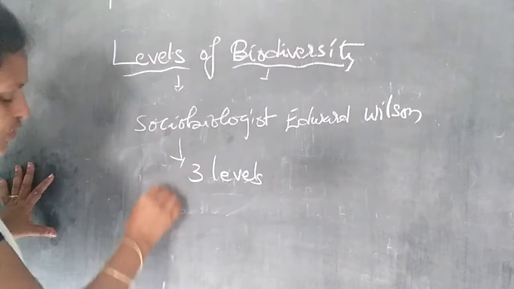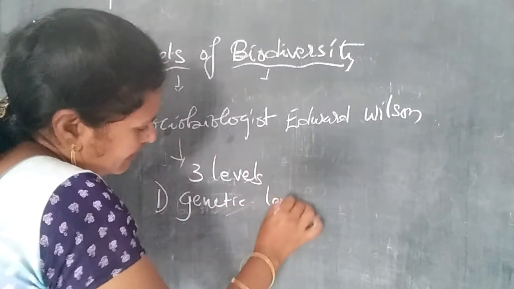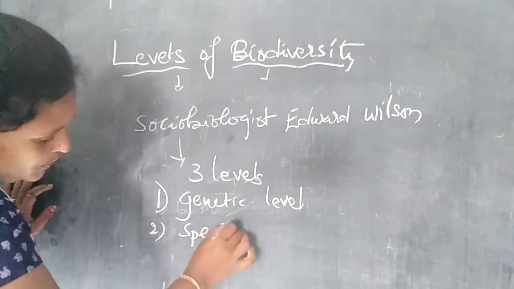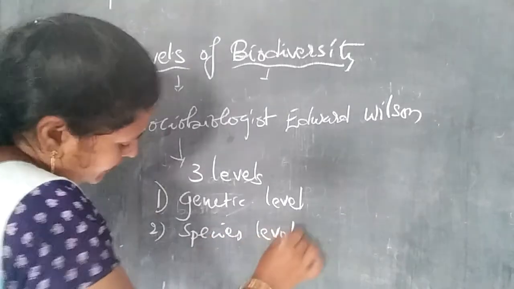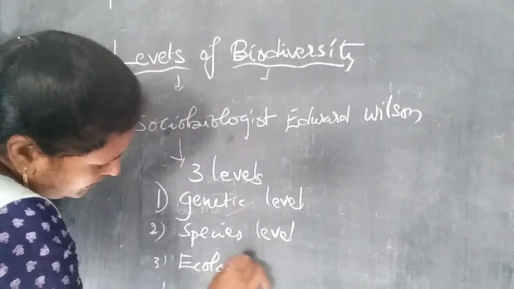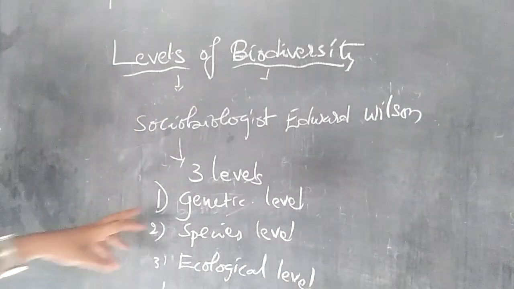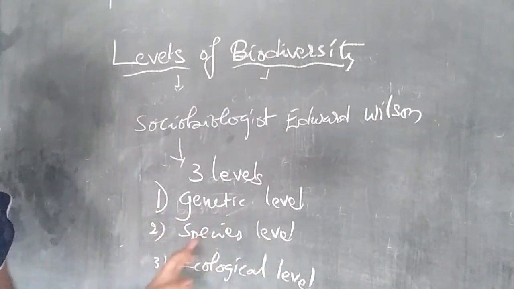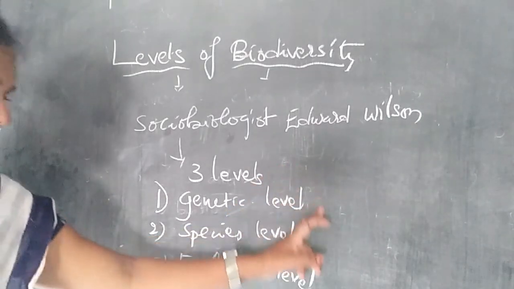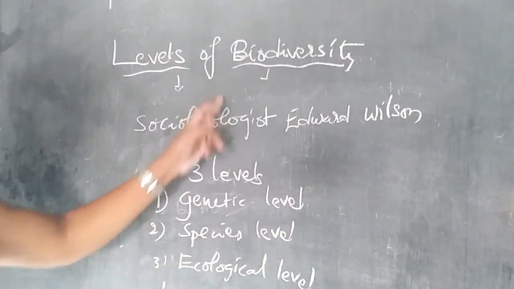First one is the genetic level, second one is the species level, and third one is the ecological level. So these are the main 3 levels of biodiversity.